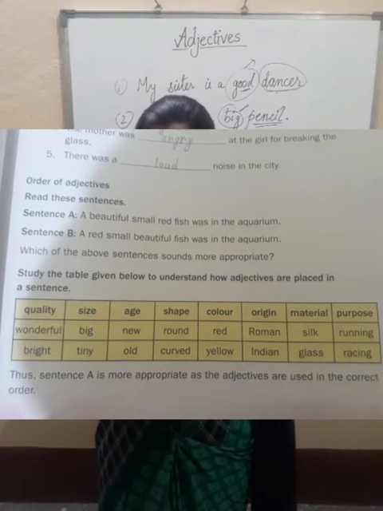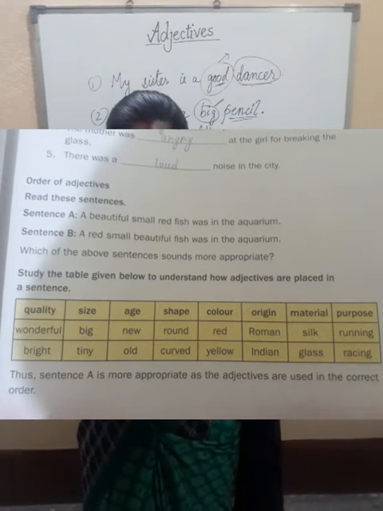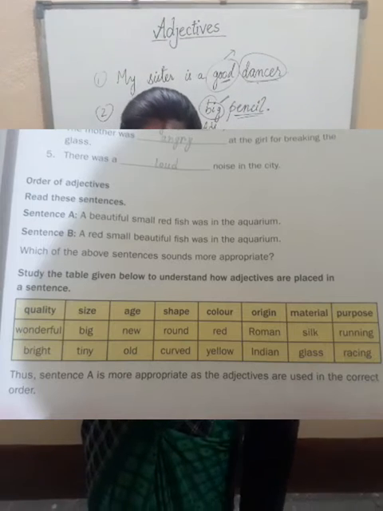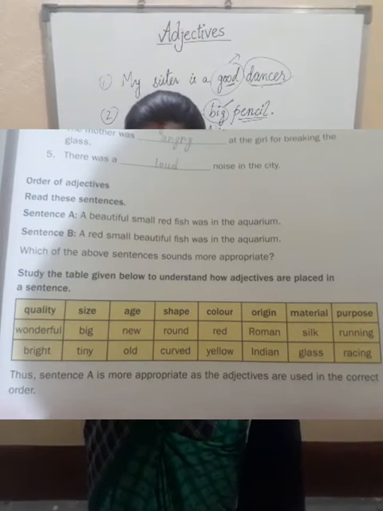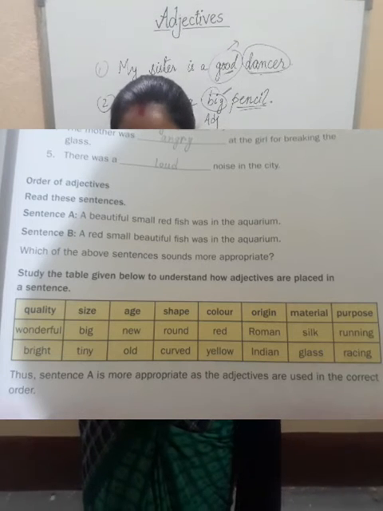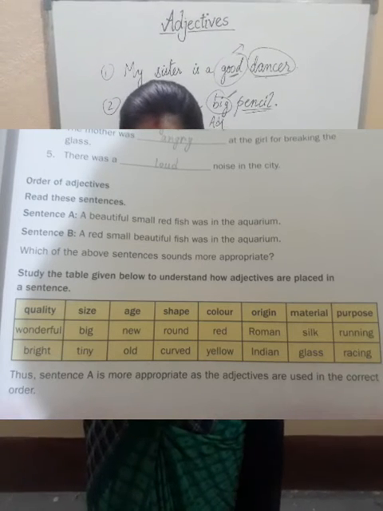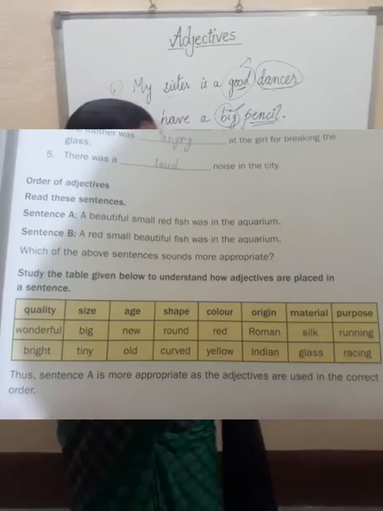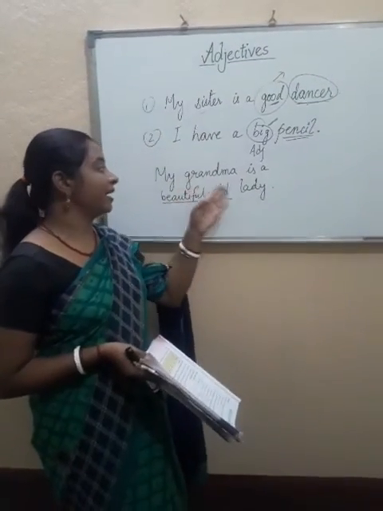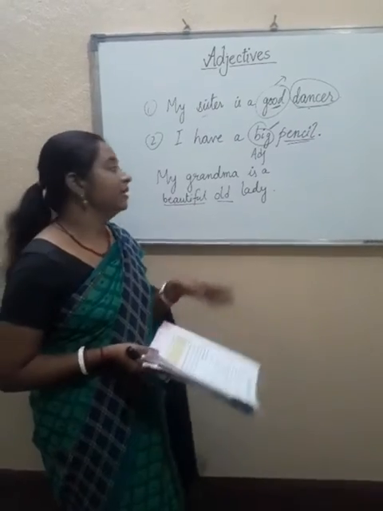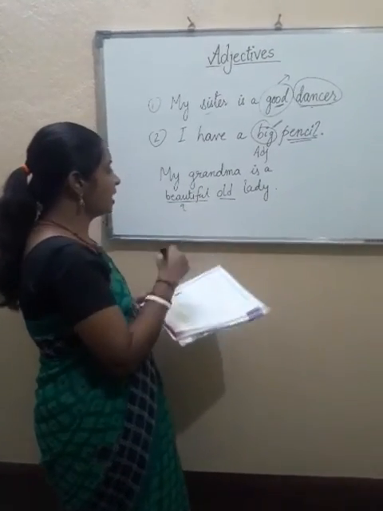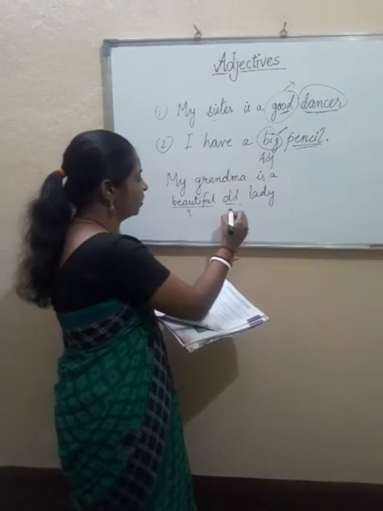There is a table given here. First we use quality, then size, then age, then shape, then color, origin, material and purpose. See, as I have given you one example, my grandma is a beautiful lady. Here beautiful is the quality and old is also quality.